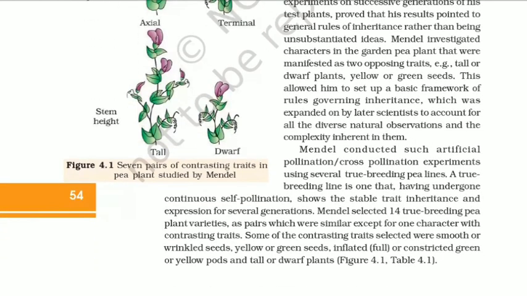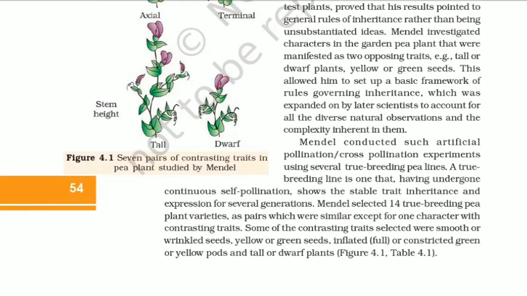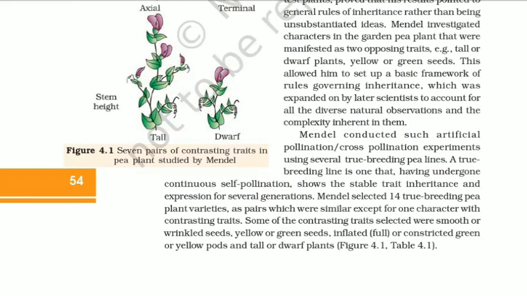Mendel investigated characters in the garden pea plant that were manifested as two opposite traits. Example, tall or dwarf plants, yellow or green seeds. This allowed him to set up a basic framework of rules governing inheritance, which was expanded on by later scientists to account for all diverse natural observations and the complexity inherent in them.